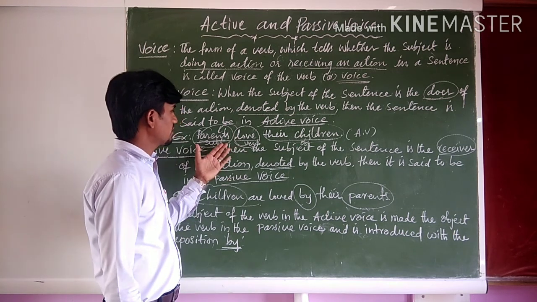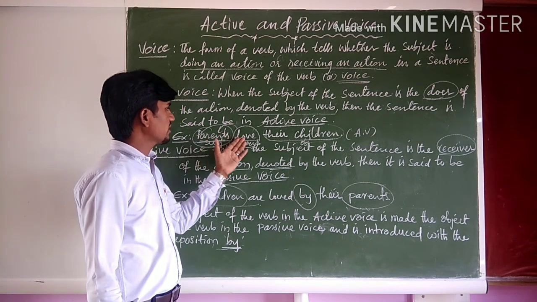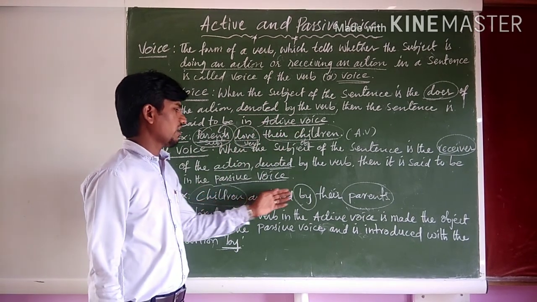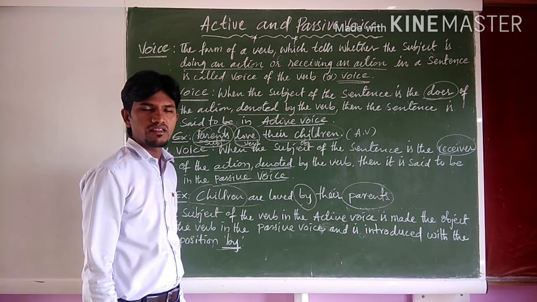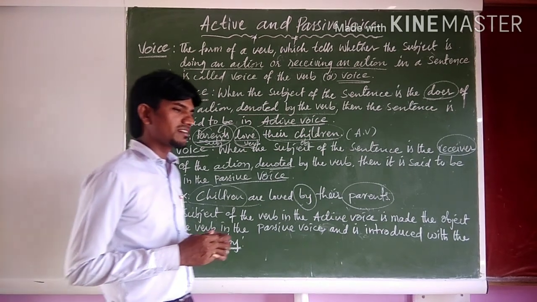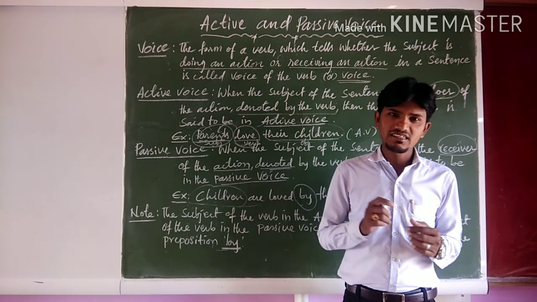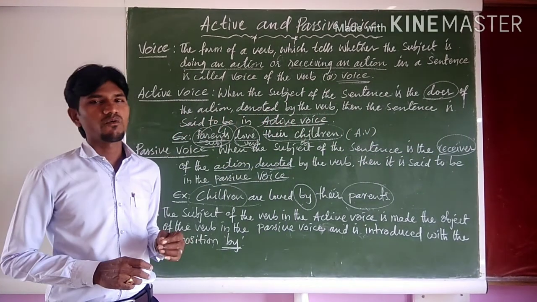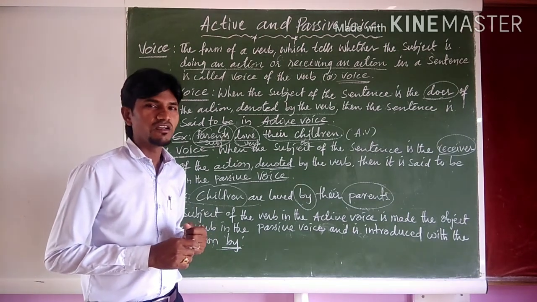Right? So do you understand, my dear students? So we have: parents love their children. Children are loved by their parents. So now we have to understand why to write a sentence in active voice, why to write a sentence in passive voice. What is its importance? That is what is most important.